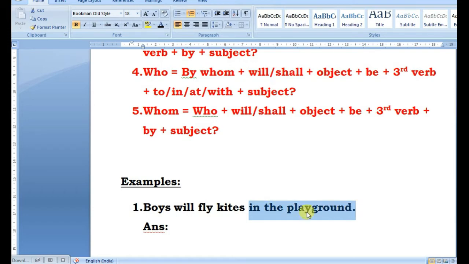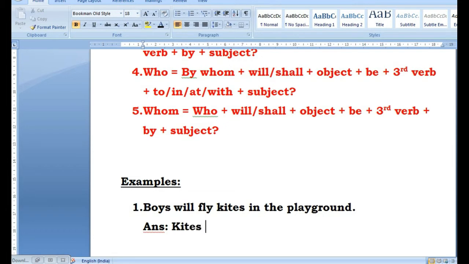Remember, in voice change, kites is your direct object, and this direct object we will take in the beginning, and whatever remains after the direct object, all comes under your second object, your indirect object. Now, since kites is the direct object, we have to take kites.